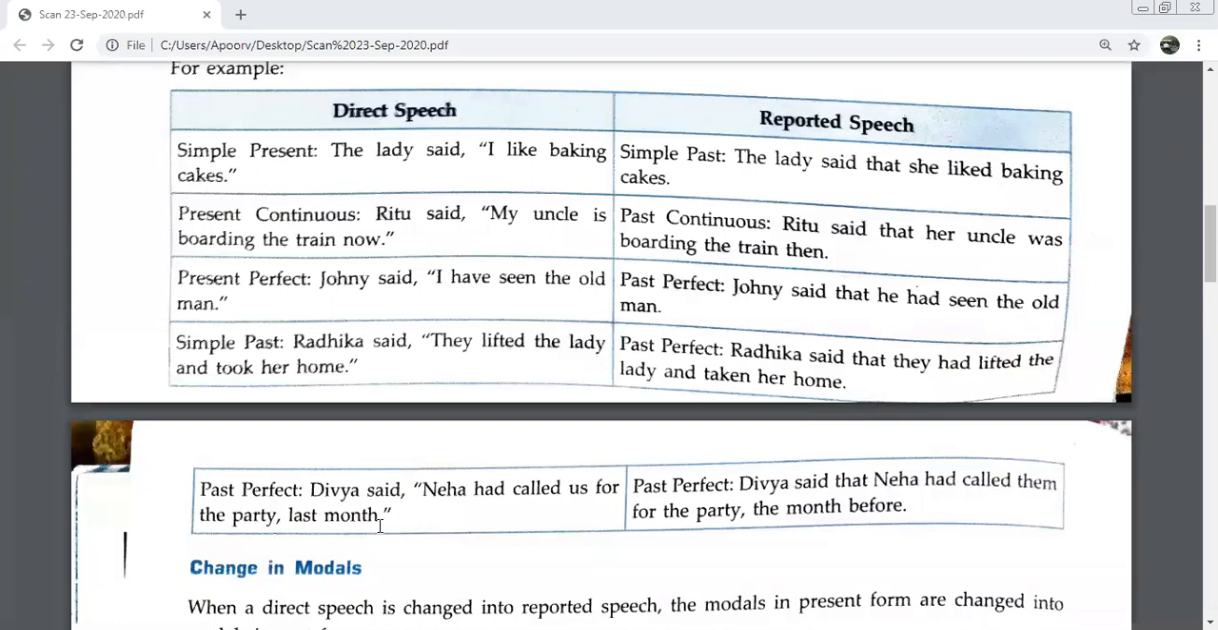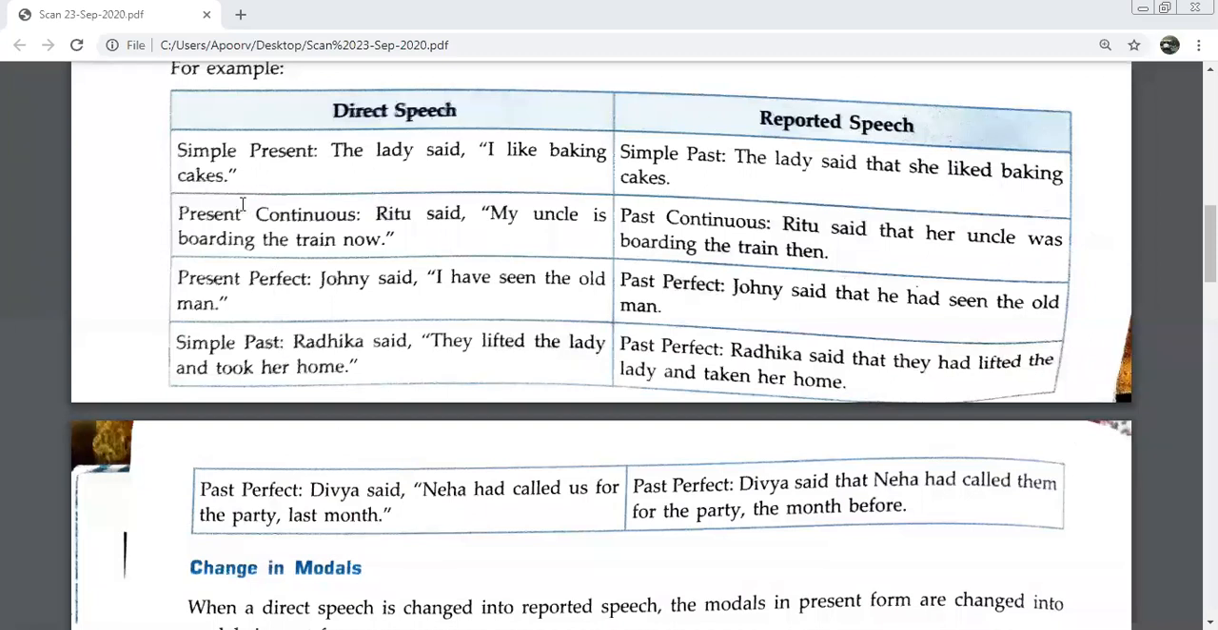And us will become them. We did this yesterday. Us will become what? Us will become them, and yesterday will become what? The previous day. Very good. Yesterday becomes previous day. One more sentence I'm giving. Try this also.